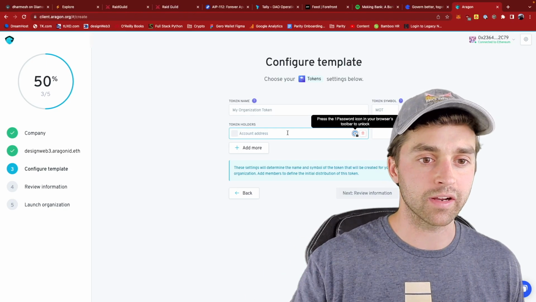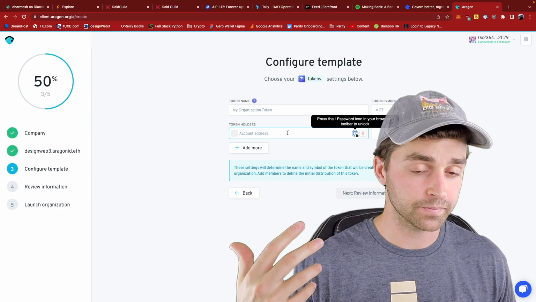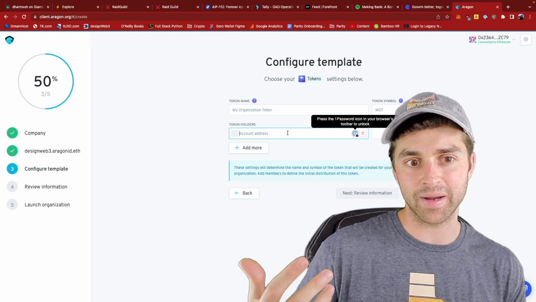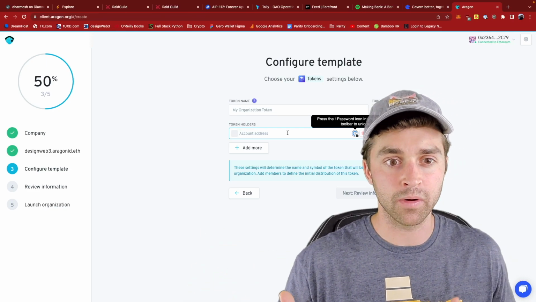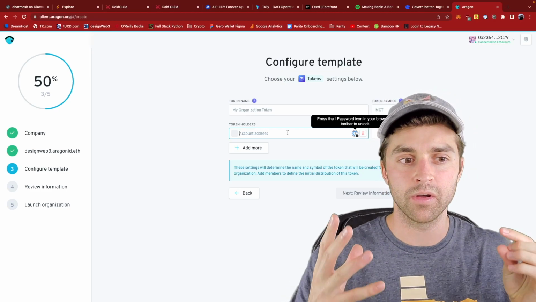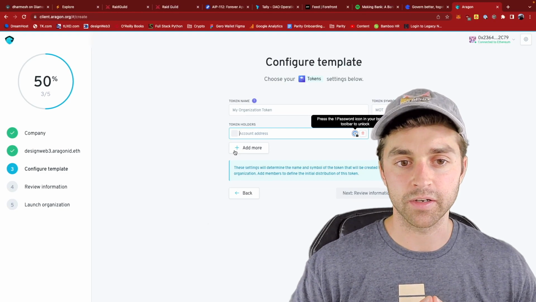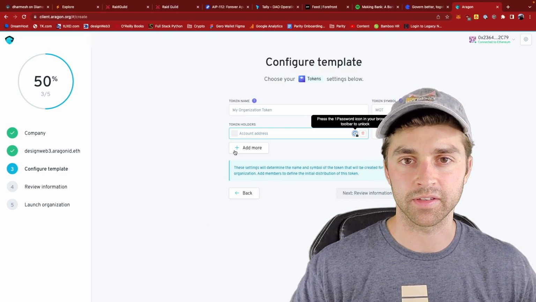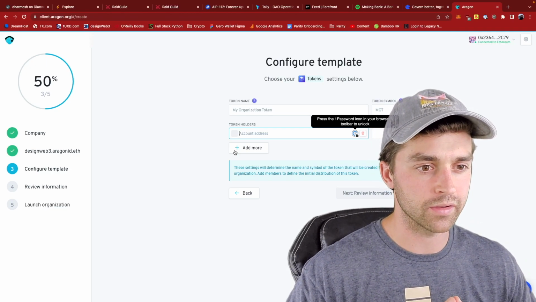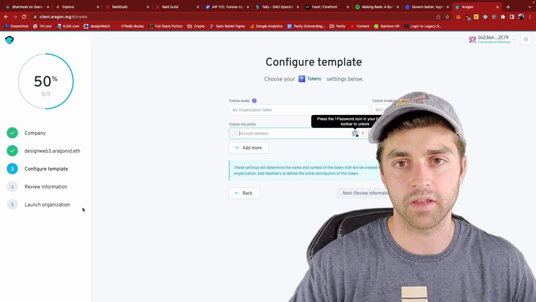Maybe we do UX research and UX design consultancies, and if people want to provision our services, then maybe they have to buy our token, and that creates buy pressure, the token price increases, and now the token that we've just created out of thin air has value, and we're all financially aligned. All of the wallet addresses are financially aligned to increase the value of this DAO. So this is a really cool product called Aragon, and there are some others called DAOhaus, and I believe Colony is the other one.